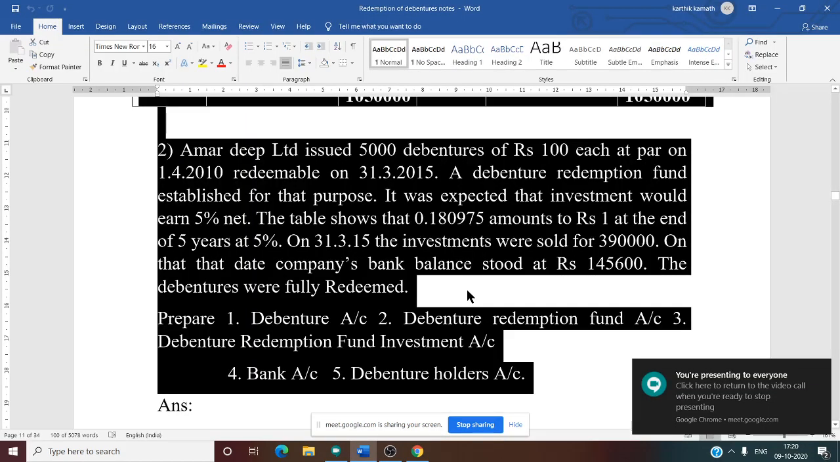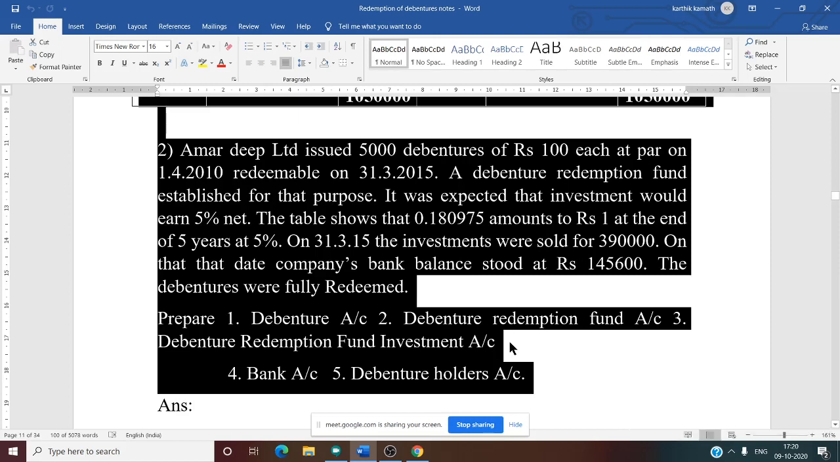In which accounts do you need to prepare 5 years? Only in the first three accounts. What are those first three accounts? Debentures, debenture redemption fund, and debenture redemption fund investment account. What about the last two accounts? Last two accounts in the last year only. Last year transactions only come in the bank account and debenture holders account. Yes, now that is clear.